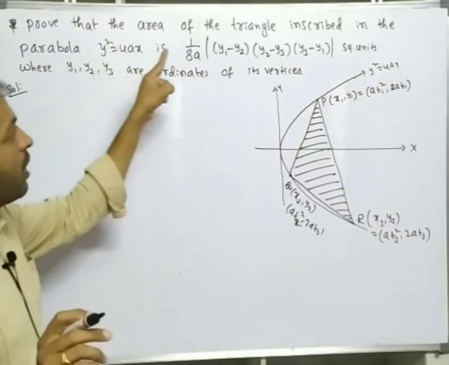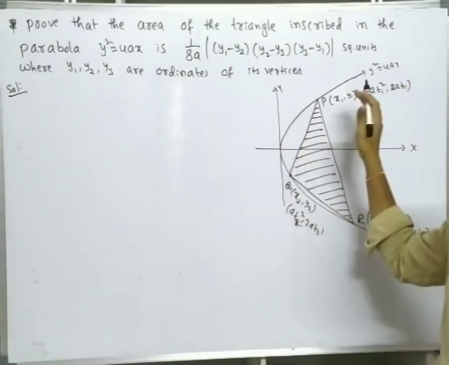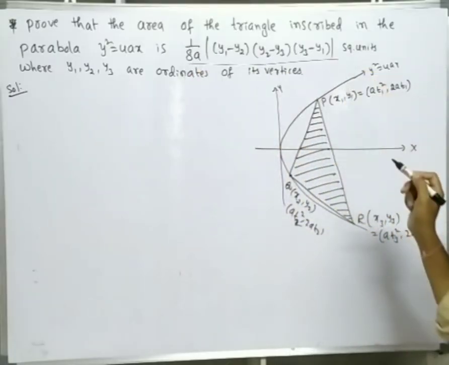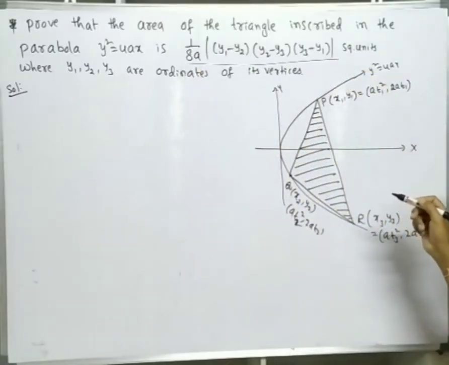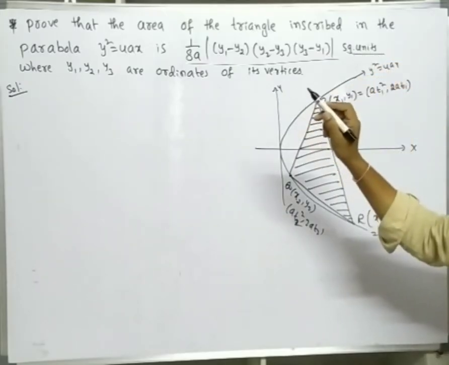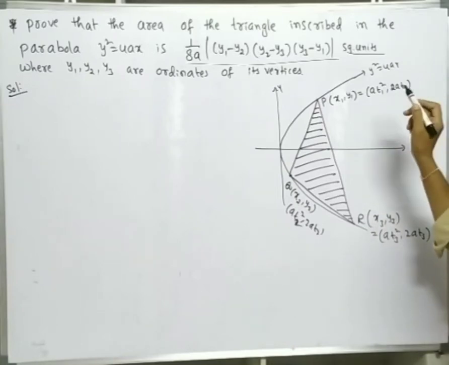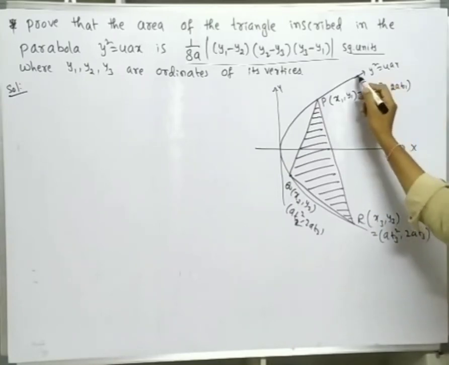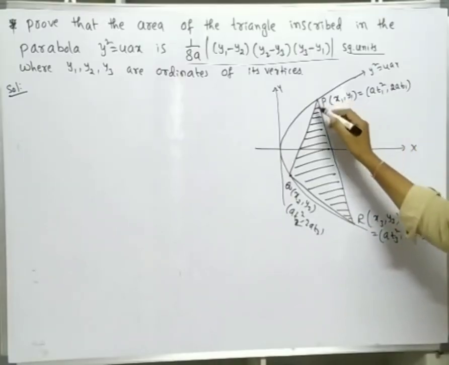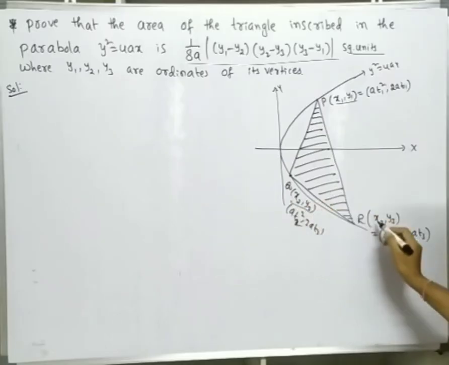Prove that the area of the triangle inscribed in the parabola y square is equal to 4ax is 1 by 8a modulus of y1 minus y2 into y2 minus y3 into y3 minus y1 square units, where y1, y2, y3 are the ordinates of its vertices. Okay, so here the geometry of this problem: y square is equal to 4ax is the parabola. These three are points x1 y1, x2 y2, x3 y3.